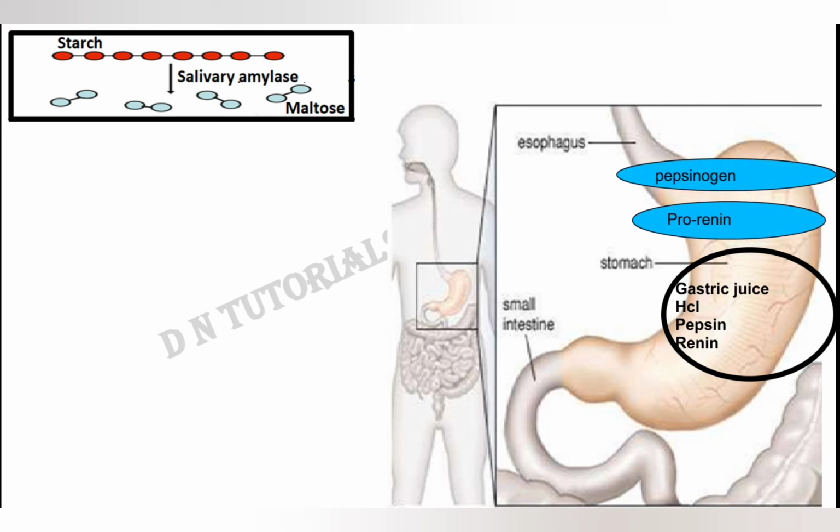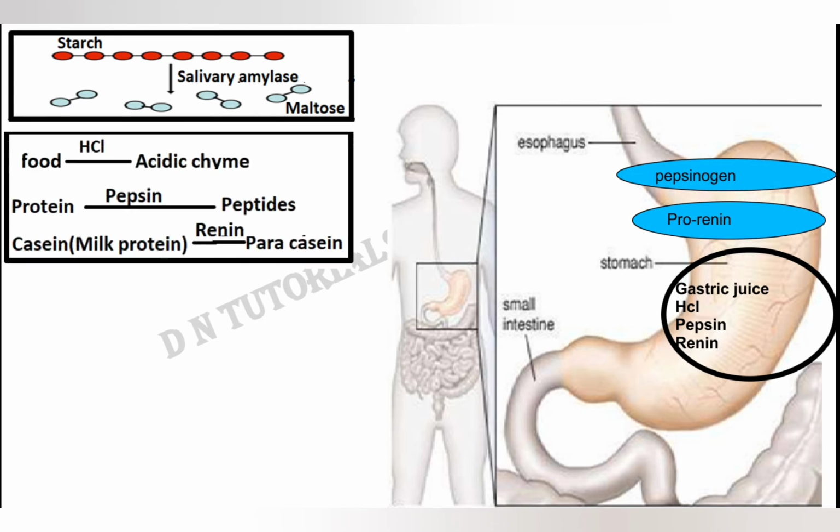Once pepsinogen comes in contact with HCl, pepsinogen gets converted to pepsin, and prorenin by the action of HCl gets converted into renin. So HCl has a few roles in our stomach. First, it kills the germs. Second, it makes the enzyme active. And the third, it converts the food into acidic chyme.